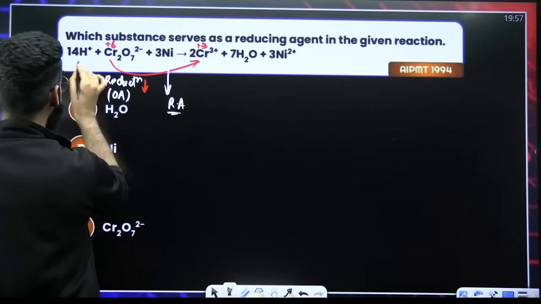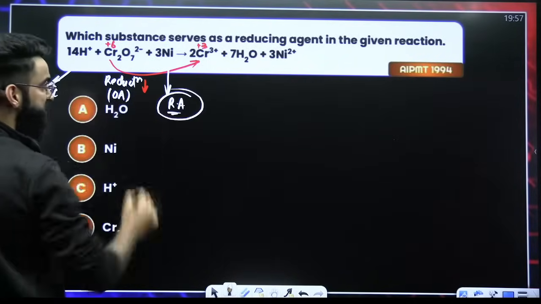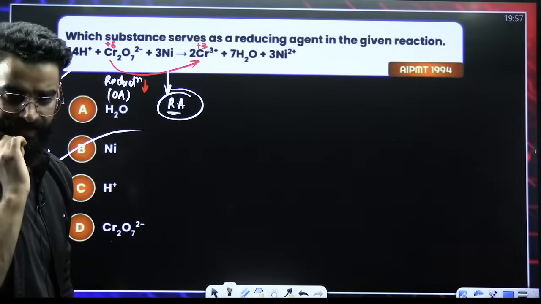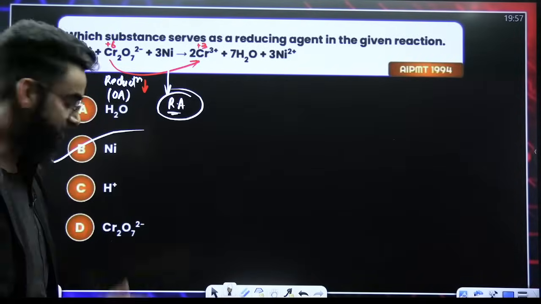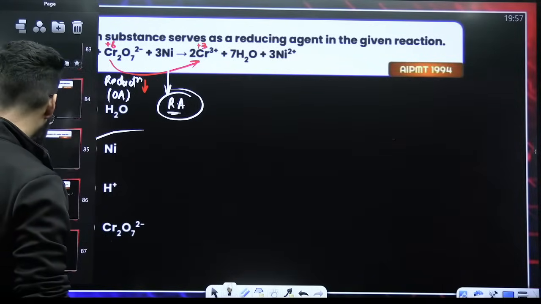And this H positive just tells you that the reaction is taking place in the acidic medium. Perfect. So I was supposed to check the reducing agent. So it's nickel, which is the reducing agent among all. Done, understood again. Moving on.